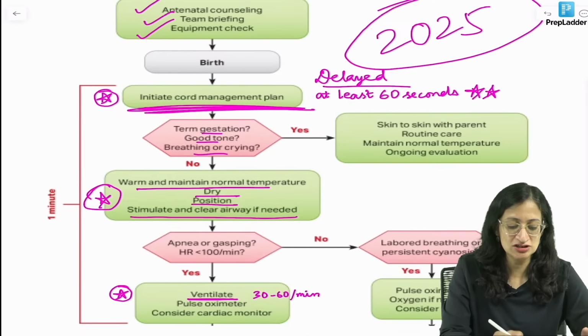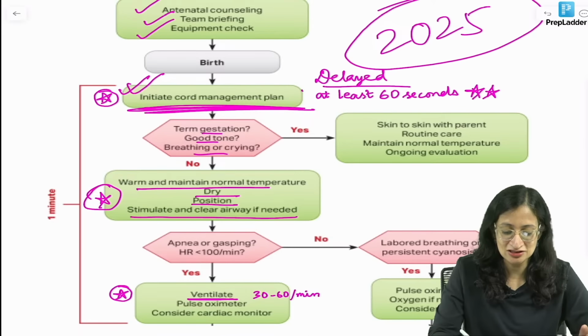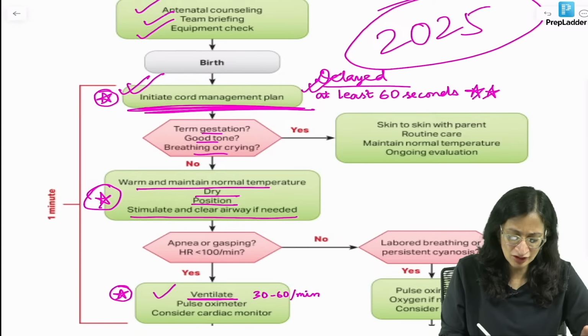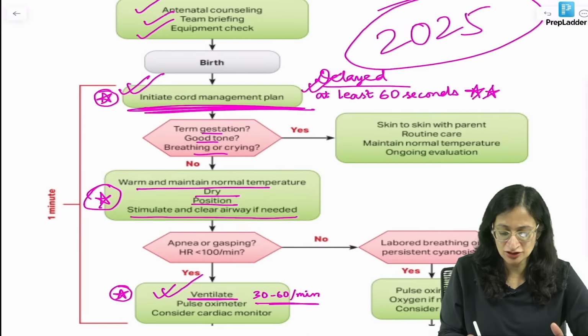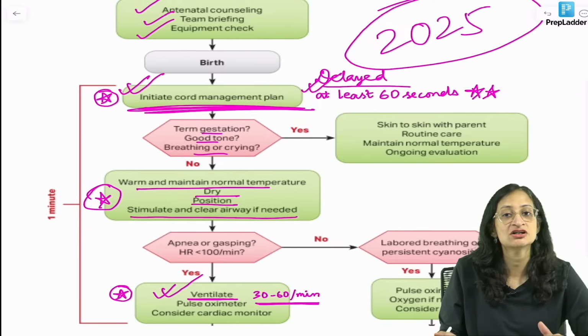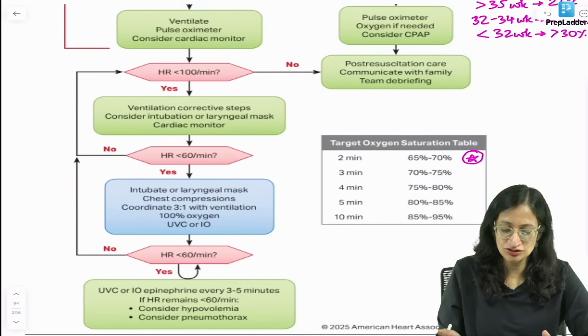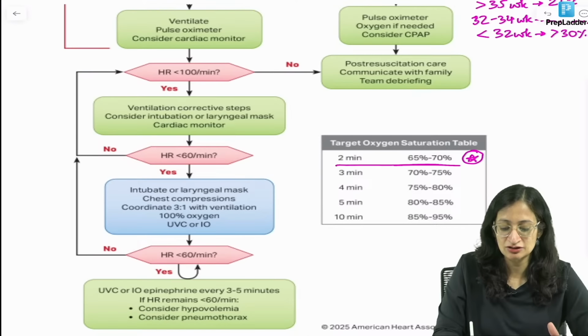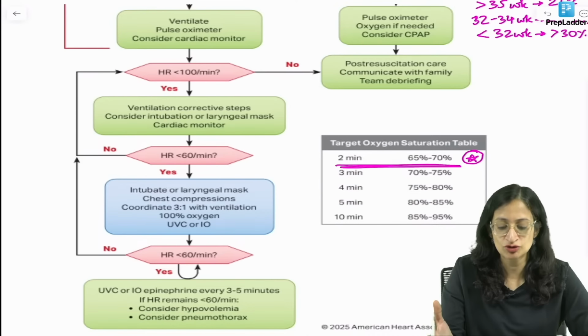The only few things that have been mentioned: a cord management plan has been added, at least 60 seconds has been mentioned, and ventilate is used instead of positive pressure ventilation. A rate of 30 to 60 per minute has been mentioned for positive pressure ventilation. And in the target oxygen saturation, they have removed the 1 minute. Okay, at 1 minute, 60 to 65% was there. Now they have just started it from 2 minutes.